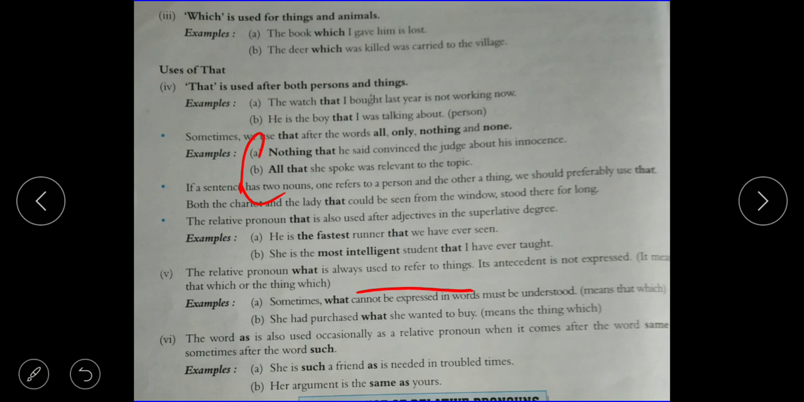The word as is also used occasionally as a relative pronoun when it comes after the word same, sometimes after the word such. Like, she is such a friend as. After such, sometimes we use as. After same also, like same as, such as. So with such and same we have to use the relative pronoun as.